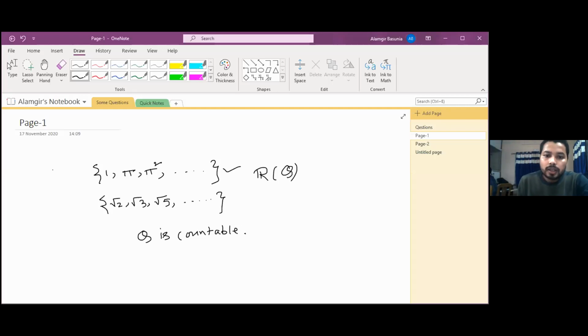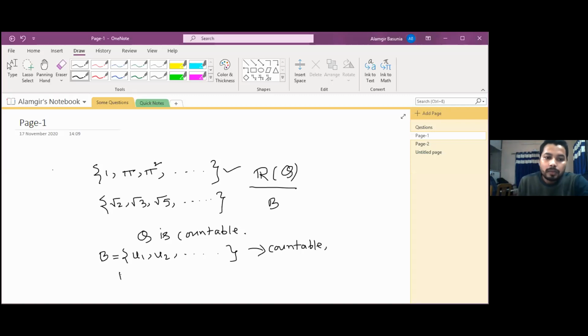Now we know that Q is countable, and suppose we are taking a basis of R over Q. Suppose one basis we are taking is U1, U2 up to like this, also countable.